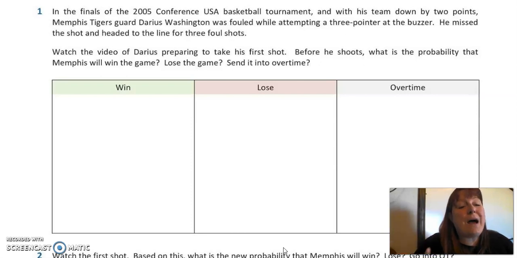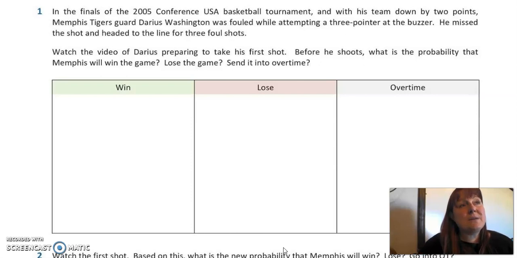Now, he was fouled behind the three-point line, which means he gets 3 foul shots, which is kind of great because that means he could actually win this game in regulation, I think is what it's called, because I'm so sportsy. So what is the probability that he's actually going to win? What's the probability he's going to lose? And what's the probability they're going to go into overtime?